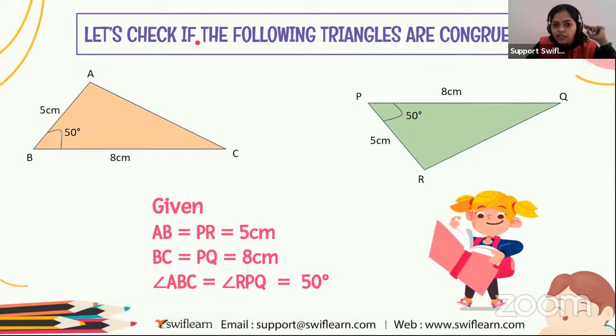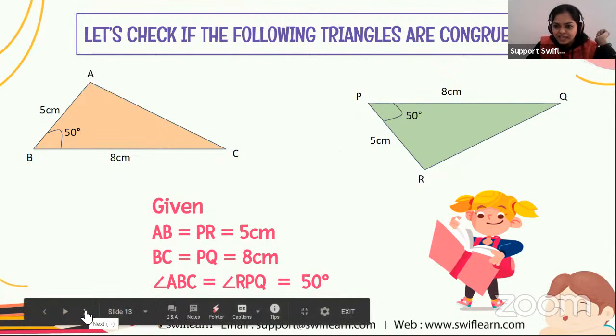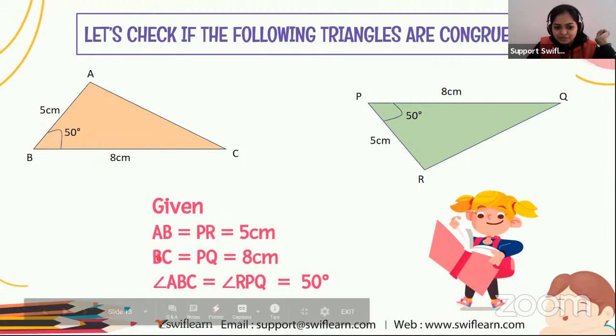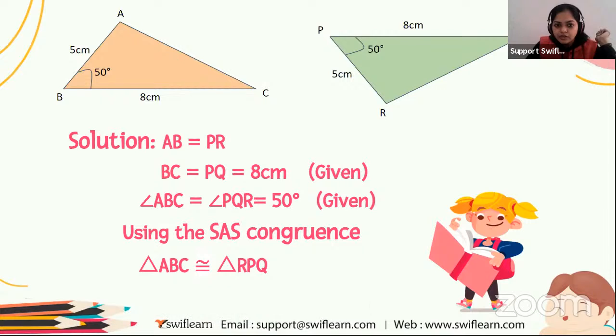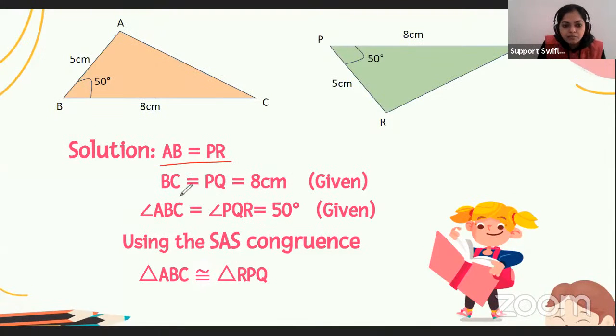So here we have to check whether these two triangles, that is triangle ABC and PQR, are congruent to each other or not. Ready? Let's check whether they are congruent or not. Let's move to the solution. It is given that AB equals PR, and BC equals PQ equals 8 centimeter. And also it is given that angle ABC equals angle PQR equals 50 degree.